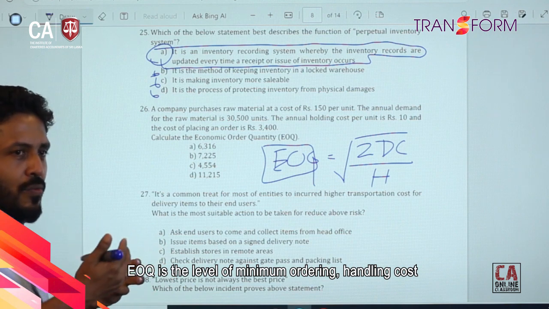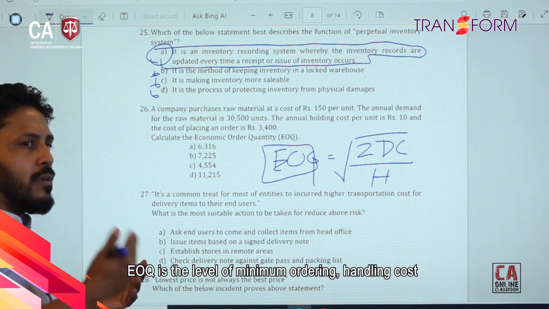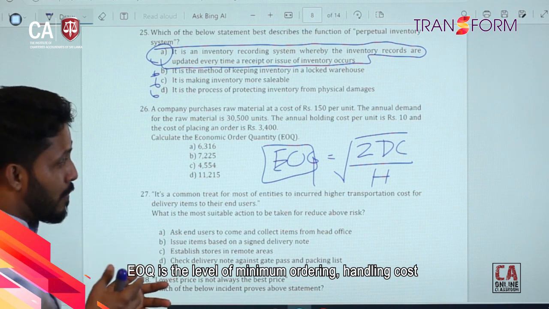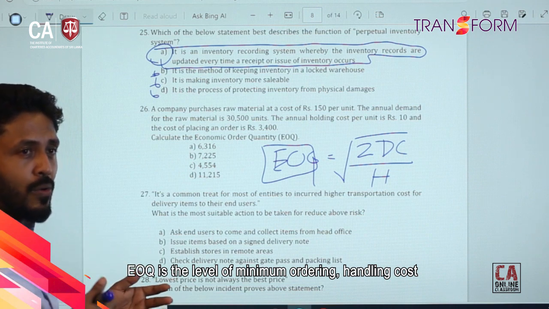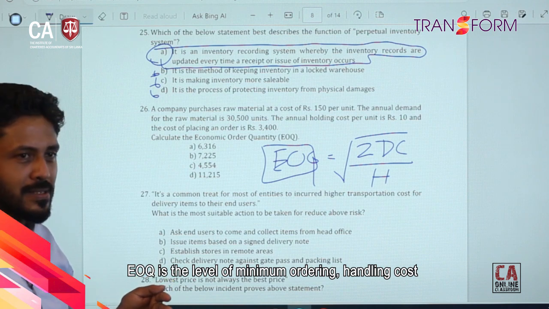It's an equation of ordering cost and holding cost. If we need to do more orders, ordering cost may be high. So then holding cost may be very less.